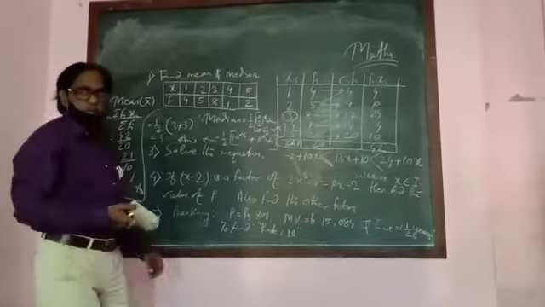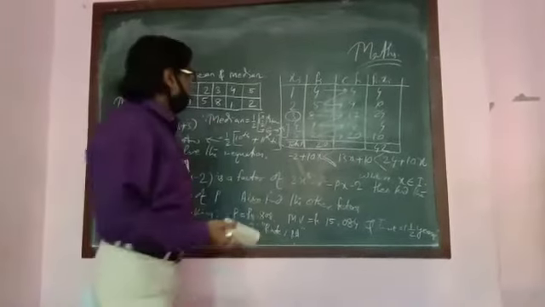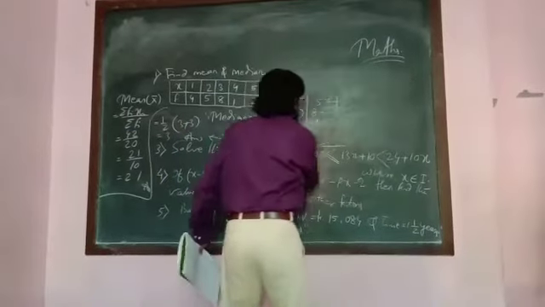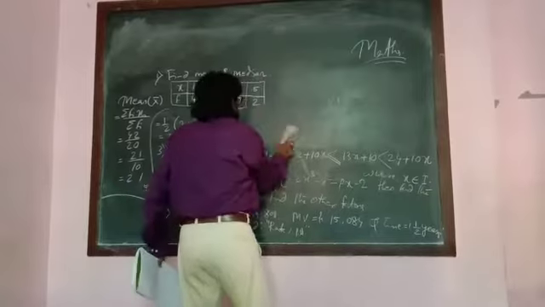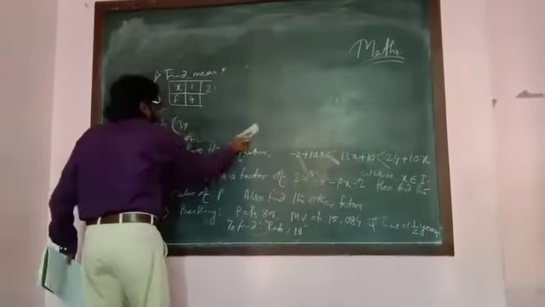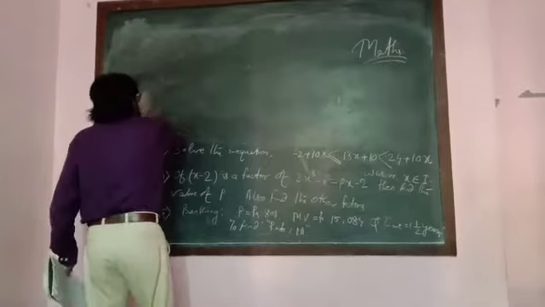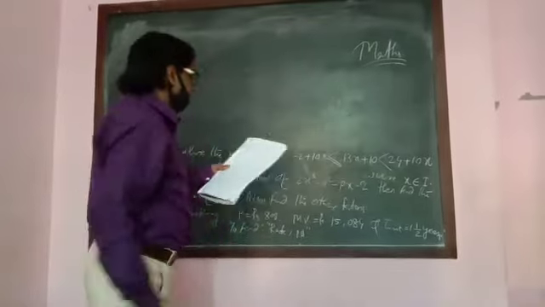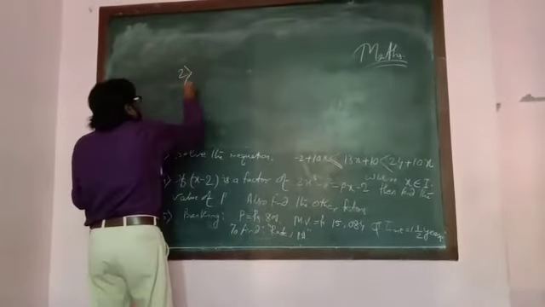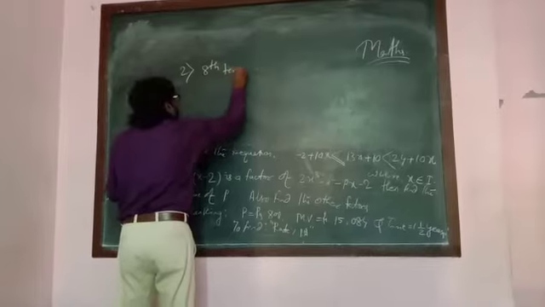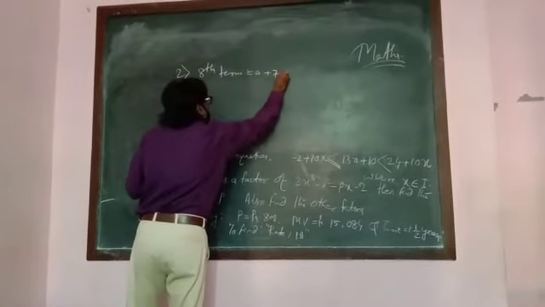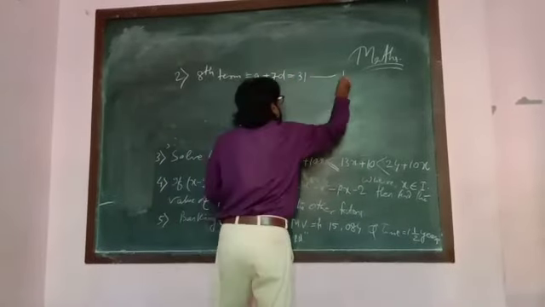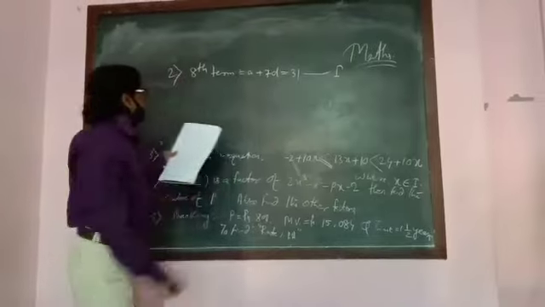Just see how to solve question number 2. Question number 2 gives the 8th term of an AP. The 8th term is a plus 7d, which is given as 31, where a is the first term and d is the common difference.